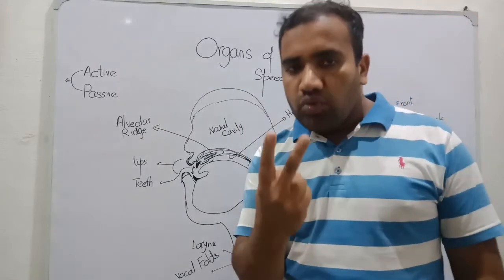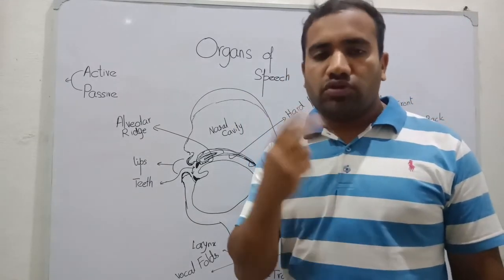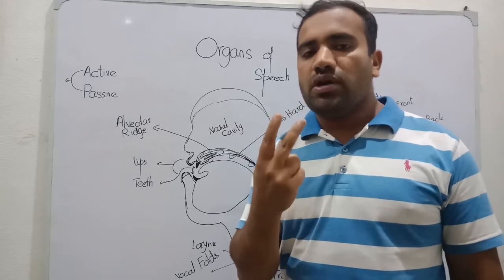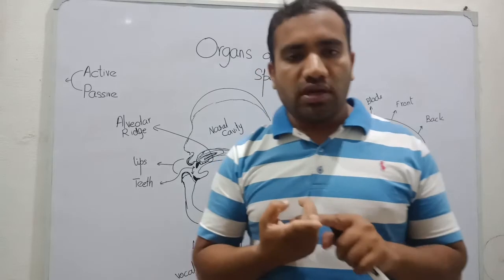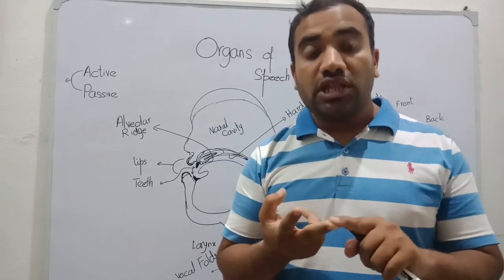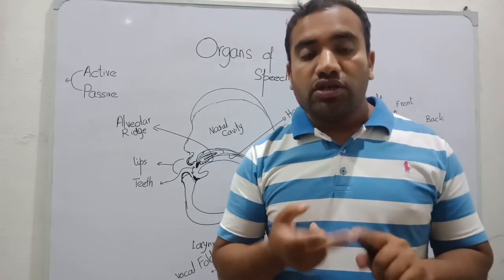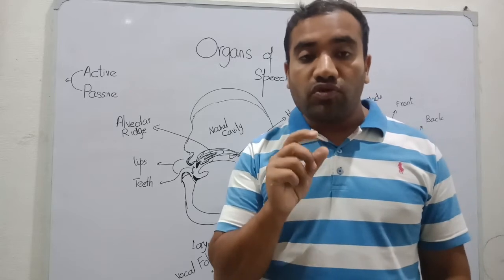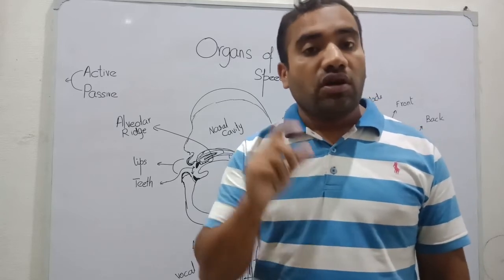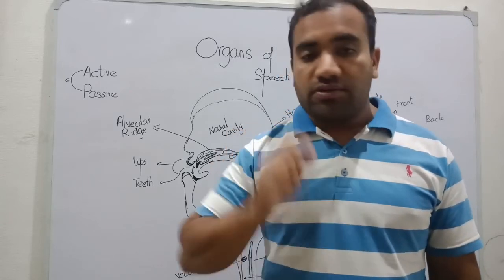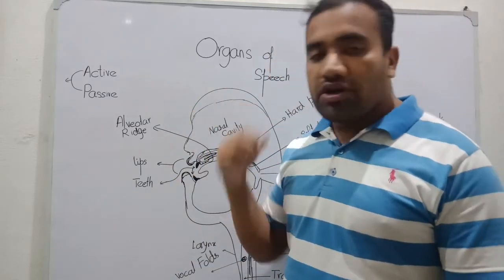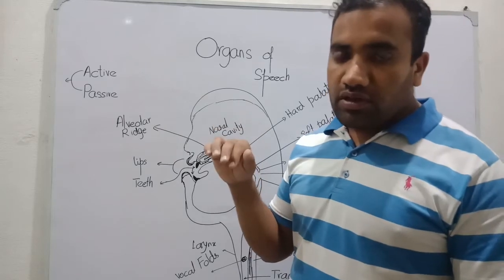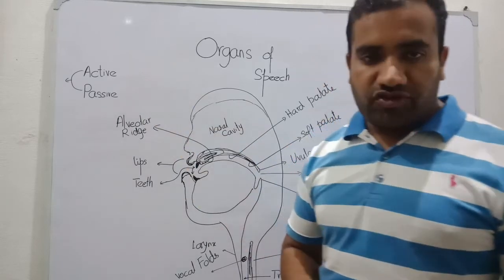There are two most important active articulators. One is your tongue, the second is your lip, and particularly your lower lip is the most active articulator after your tongue. Besides these two articulators, all your other articulators are passive articulators.